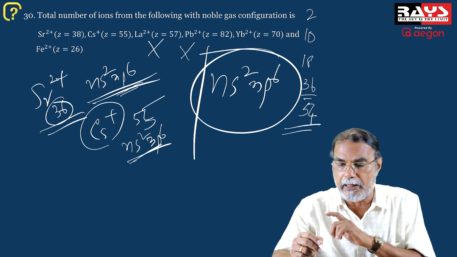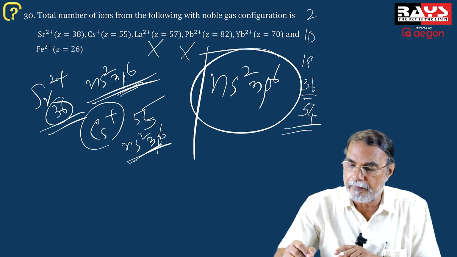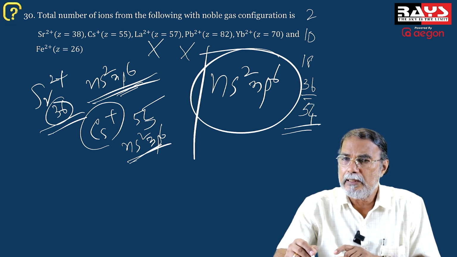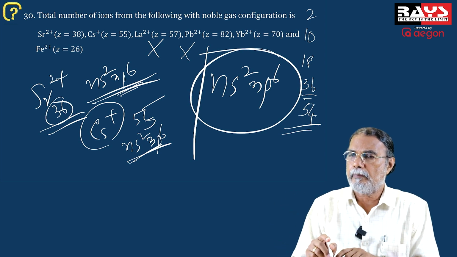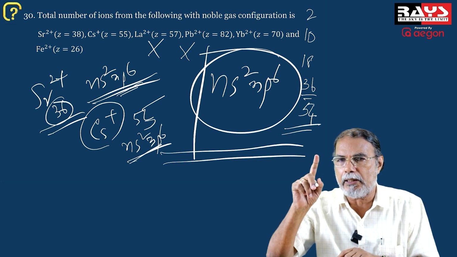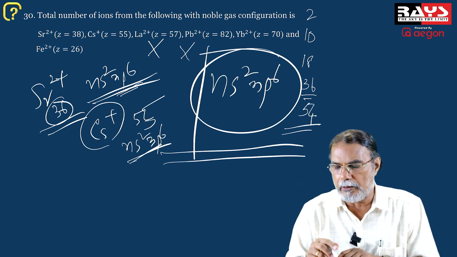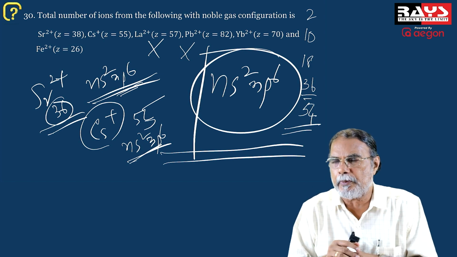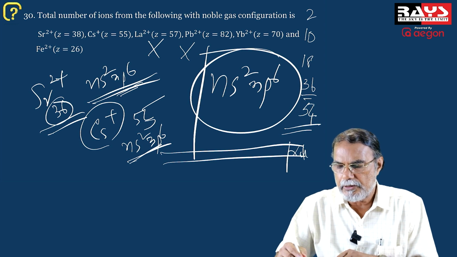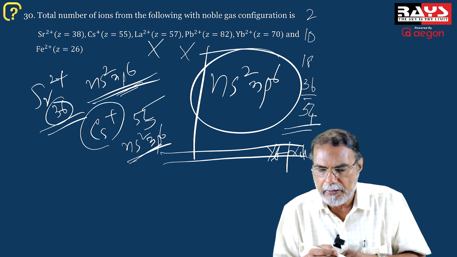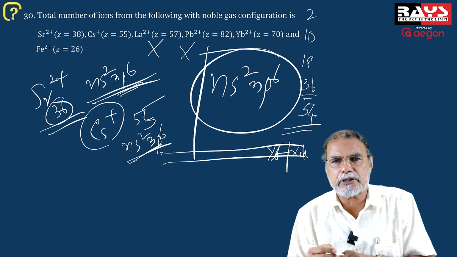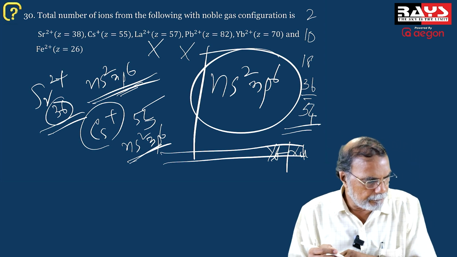But in the case of ytterbium, the atomic number is 70. And ytterbium, I hope you know, is the element just before lutetium in the lanthanide series. Again, try to have in your mind the position of the element in the periodic table. Lutetium is the last element in the lanthanide series, and just before that is ytterbium. Ytterbium has atomic number 70, which means it has 4f14.